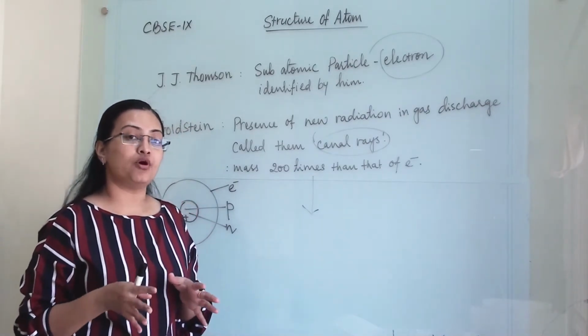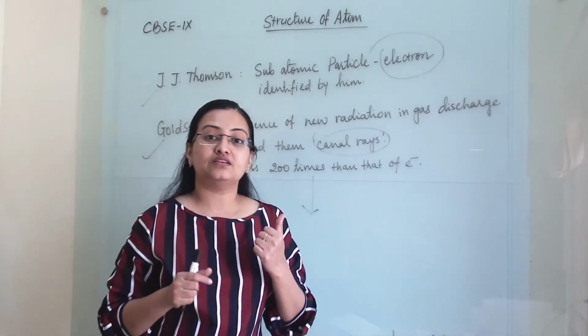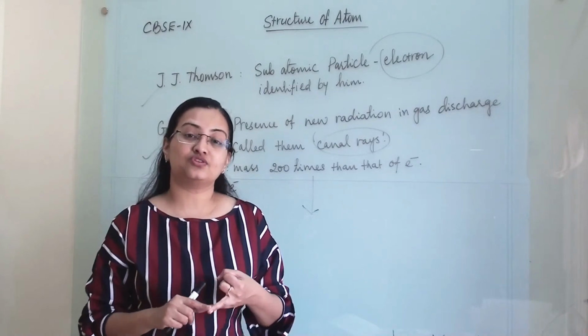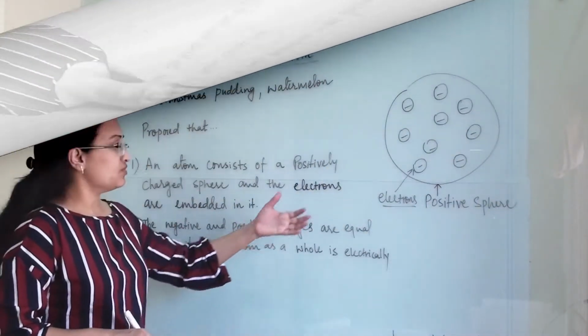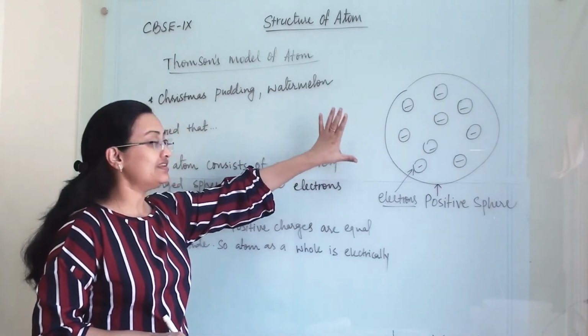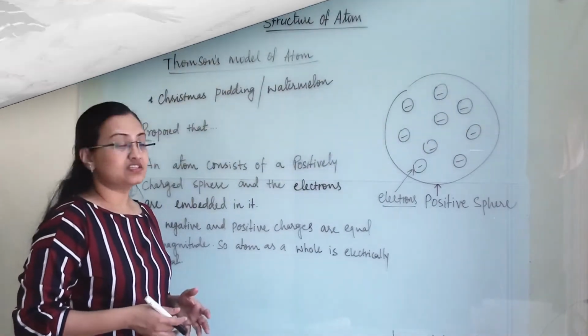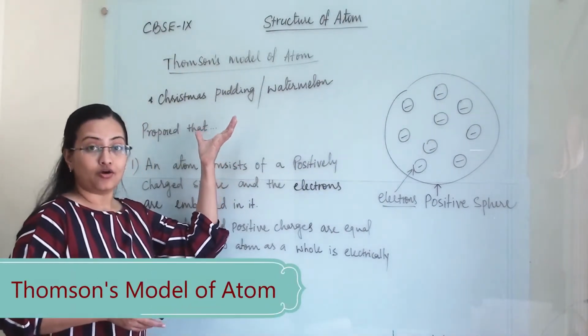Now going forward, we are going to discuss the atomic structure given by J.J. Thomson, then the atomic structure given by Rutherford. This was the model proposed by Thomson, and he compared this model to Christmas pudding and watermelon. So let us first discuss Thomson's model of atom.